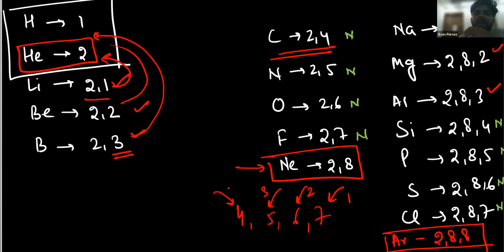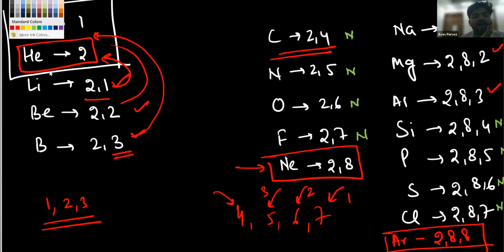So what is the main criteria? What does a metal do? A metal generally loses electrons. Understood? Yes, sir. Metals generally lose electrons because they have 1, 2, or 3 electrons in their outermost shell, so they can easily lose electrons rather than gaining.